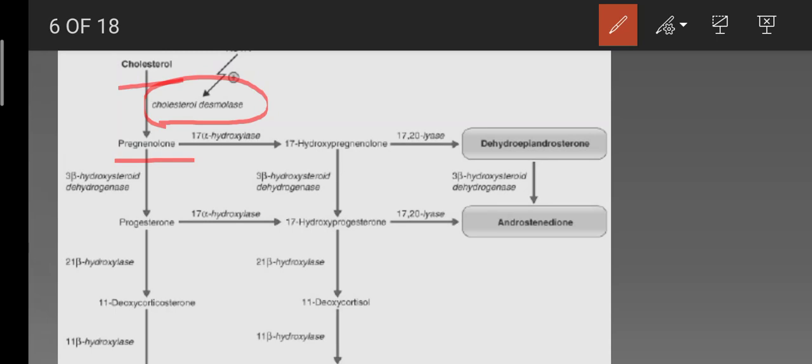Some steps occur in the mitochondria and some in the endoplasmic reticulum. Each step is catalyzed by a specific enzyme system. You can see in this flow sheet the synthesis of different hormones, mineralocorticoids, glucocorticoids and androgens, from cholesterol.